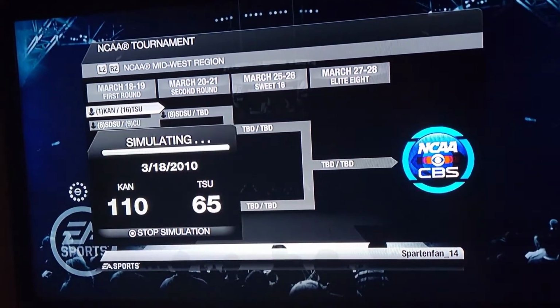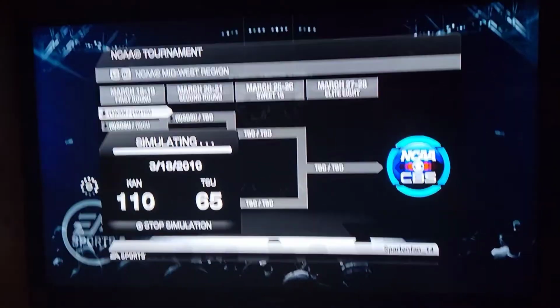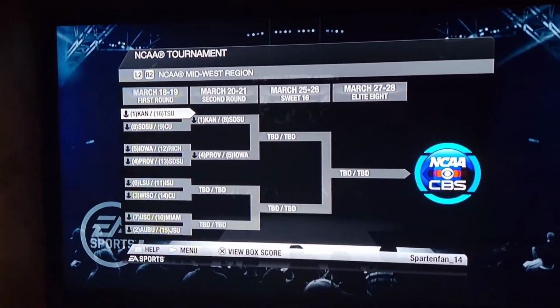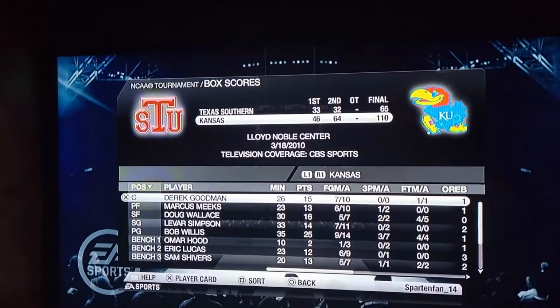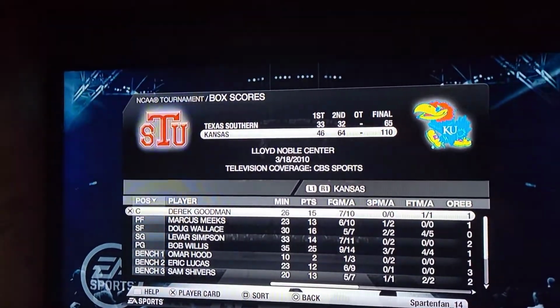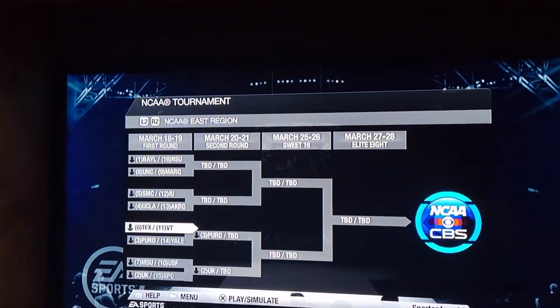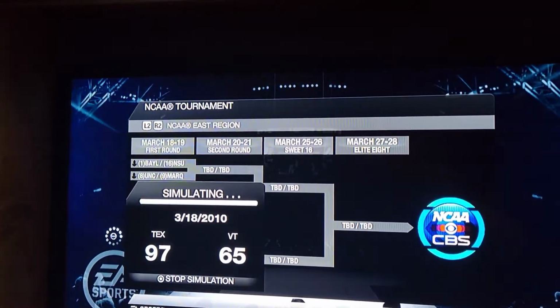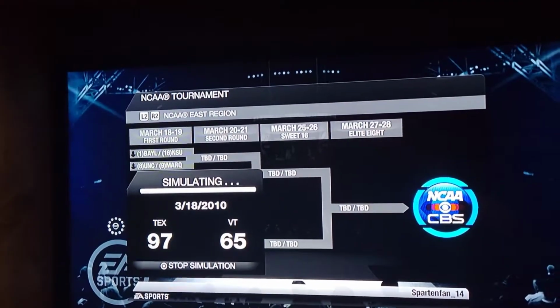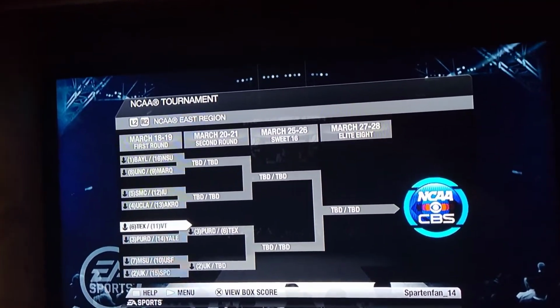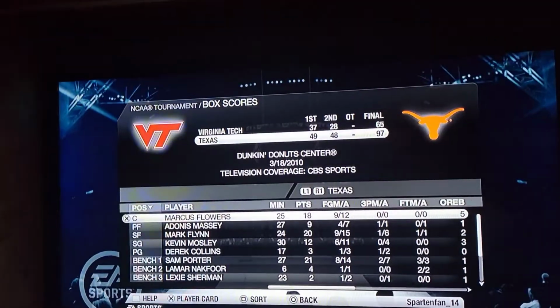Holy crap. Kansas wins. I was not expecting that. But Kansas beats Texas Southern pretty soundly. Wow. Texas and Virginia Tech, here we go. And Texas wins. I was not expecting that. Holy crap, Arizona lost.